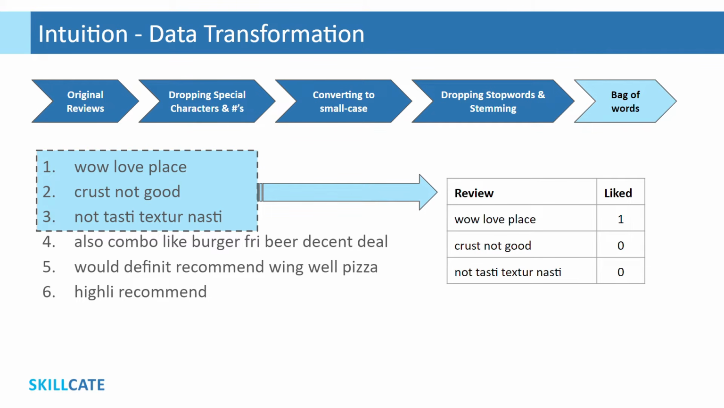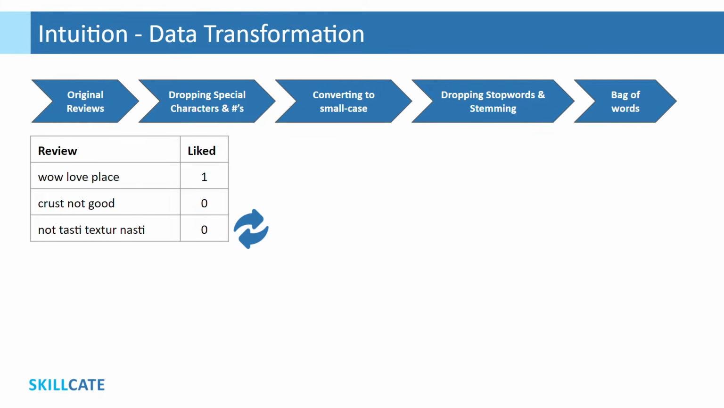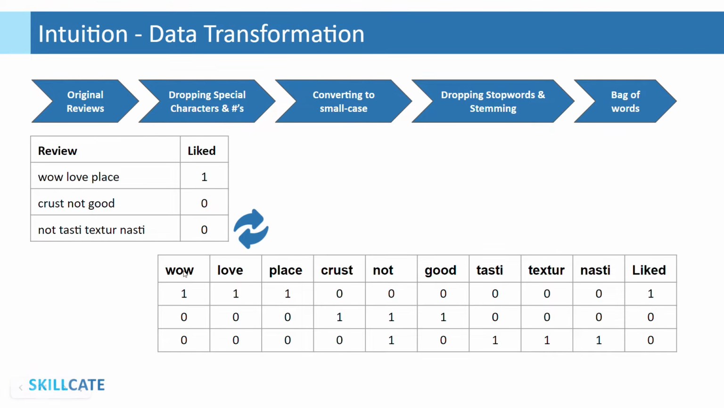Just to clarify, out of the 6 reviews we have discussed till now, I'm picking up the first 3 for our discussion on bag of words intuition. So this is our dataset post cleaning. For transformation to bag of words representation, the system would simply identify all unique words, also called tokens, in the review column here and form separate columns for each of these tokens like this. As you may observe, for every review, the system puts a 1 if that token is present in the review or 0 if that token is not.